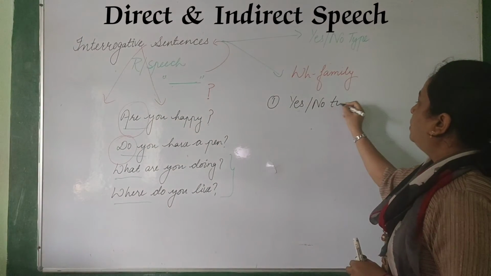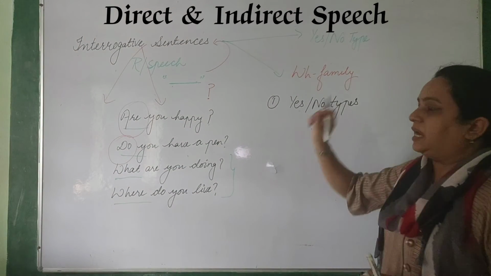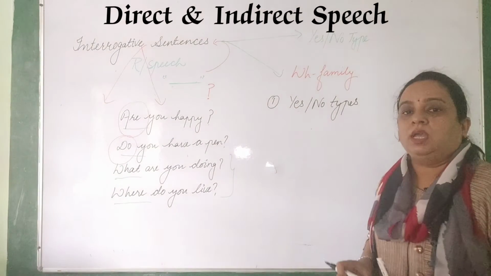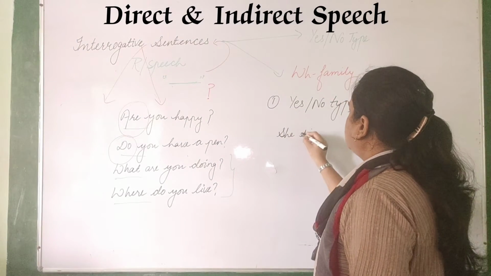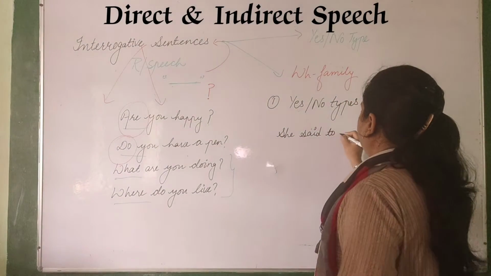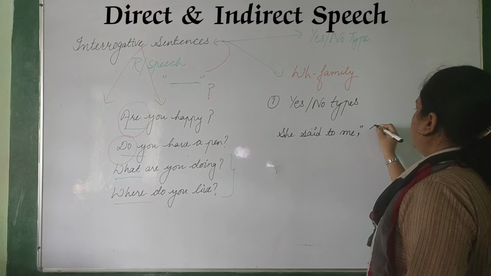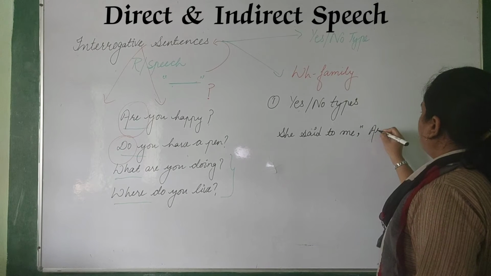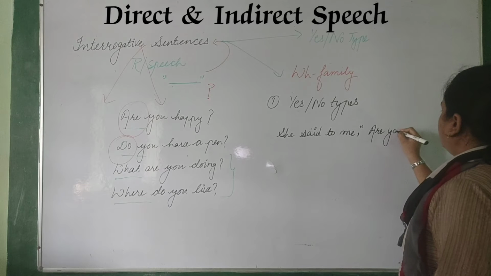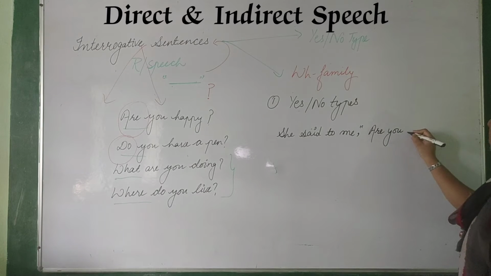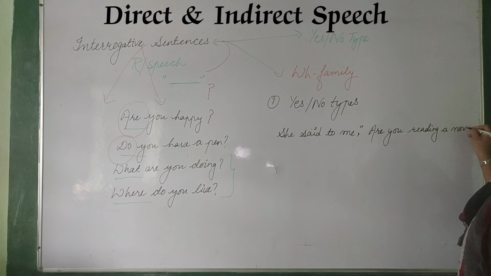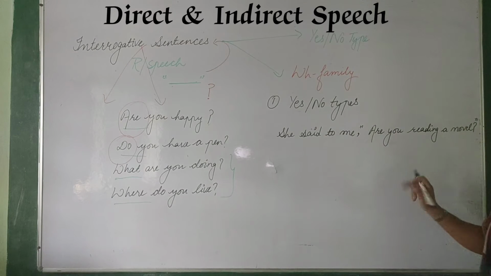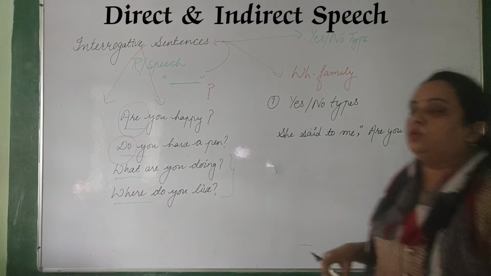When the sentences in direct speech are given in yes no form in interrogative, then how to change them? Suppose I am writing a question here: she said to me, comma, are you reading a novel? Question mark and commas close, right? So this is one question here. She said to me, comma, are you reading a novel?